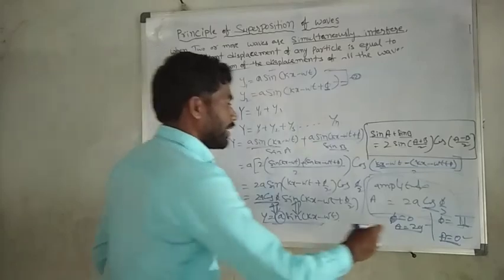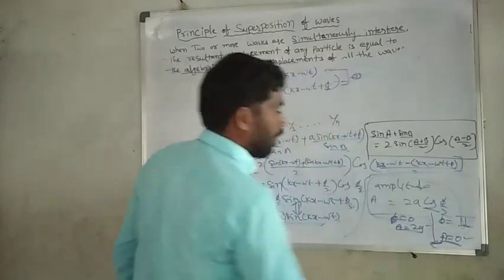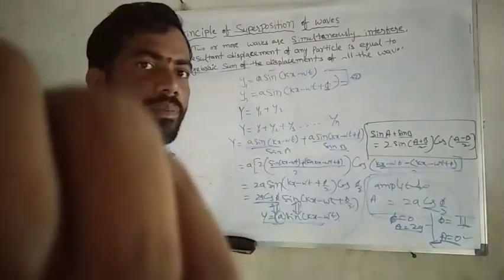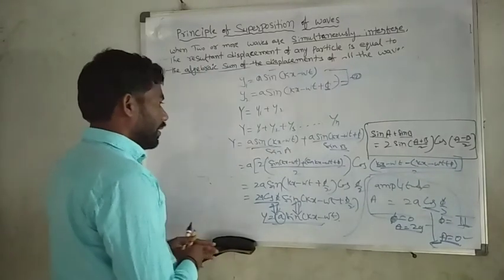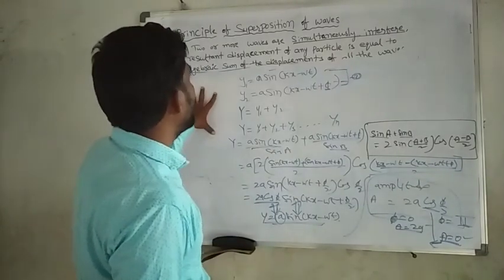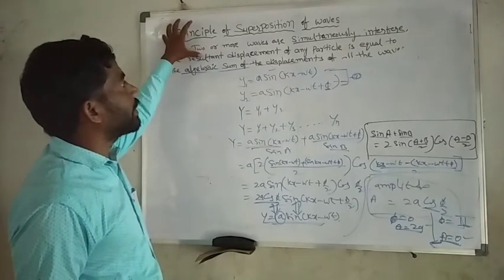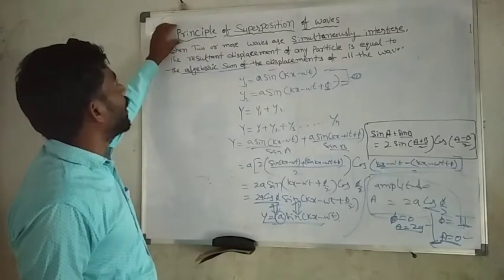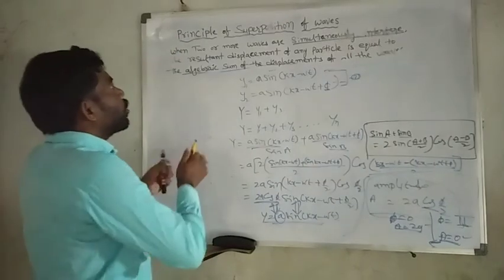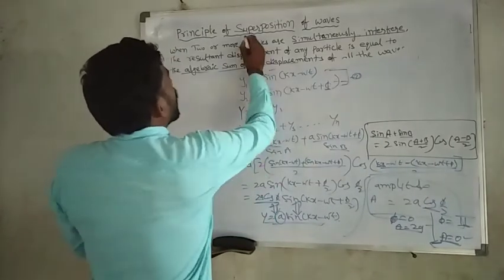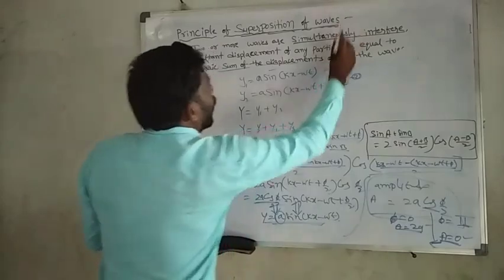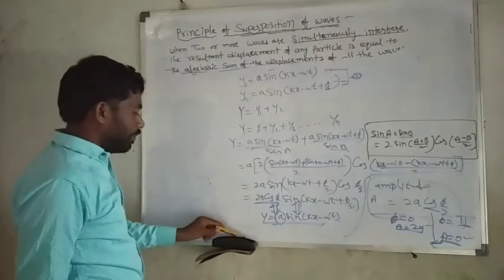We will see the same situation at the start of the video and in the position of the third one. This is most important. The basic idea behind interference is the superposition of waves.